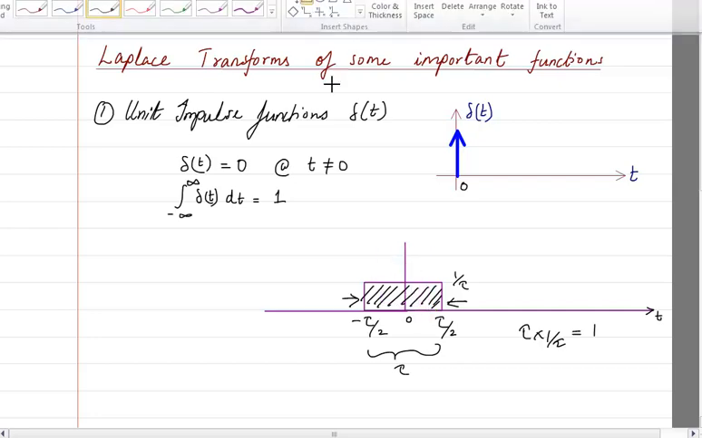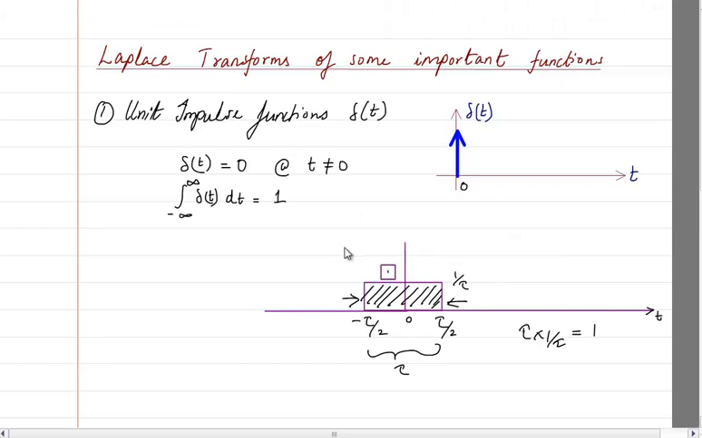Let me draw it. This is how I have reduced the pulse width, but because the area tries to stay the same, the height has increased. Now if I further reduce the width, again its width will reduce but its height will keep on increasing. But the area within this is still 1.